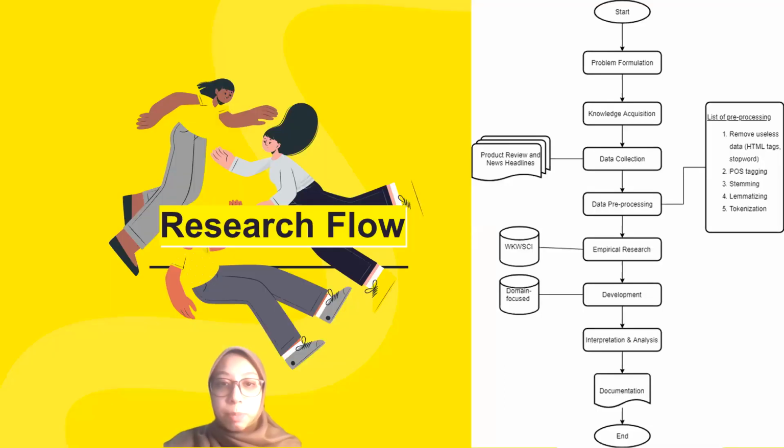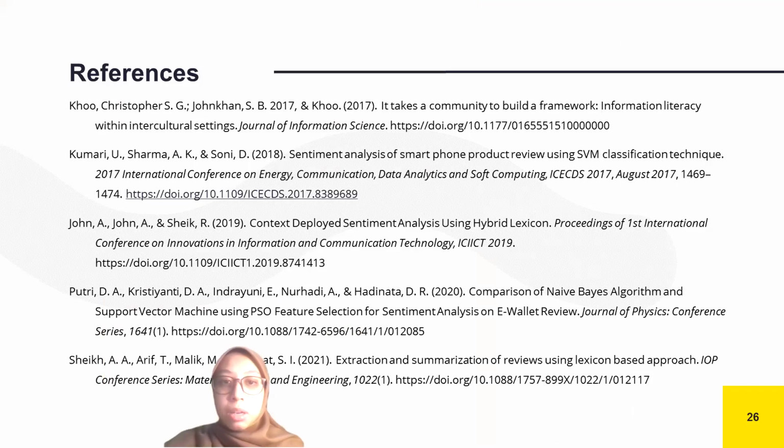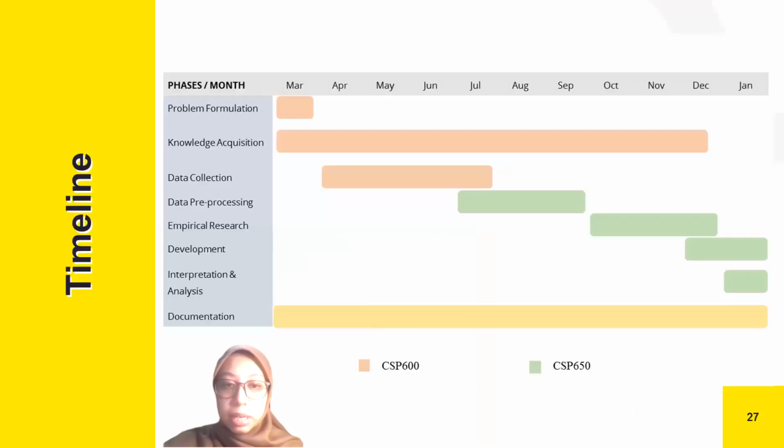All right. The last part of research methodology is research flow. It is a summarization of every phase that will be done in order to complete this research. All right. These are some of the references that I used to complete this presentation slide. And last but not least is the timeline or Gantt chart. The first 3 phases will be done in this semester and the other 5 phases in the next semester. Documentation will be required in this semester and next semester, as all of our work needs to be jotted down.